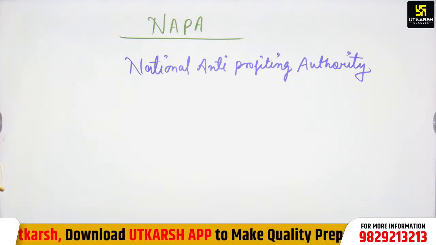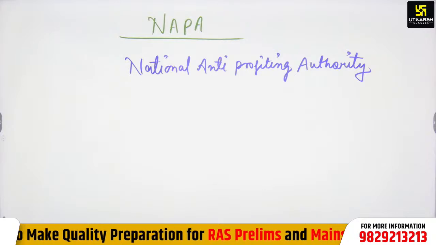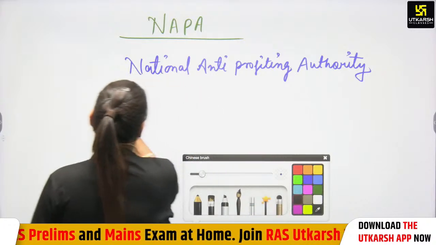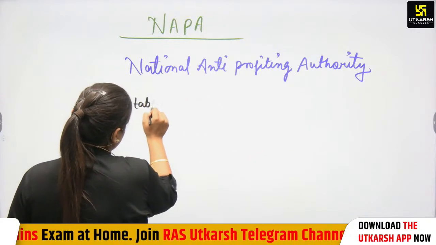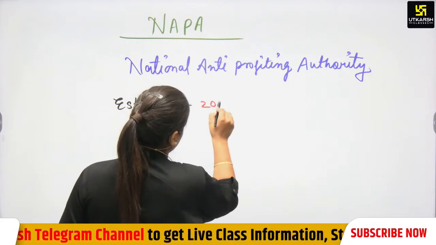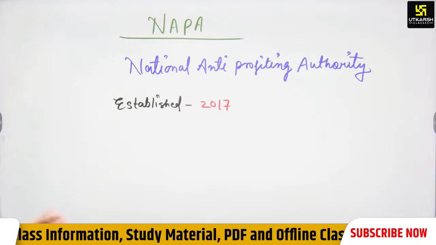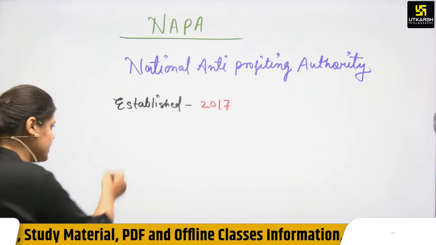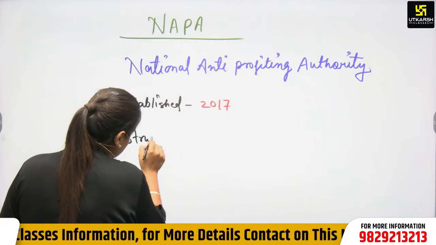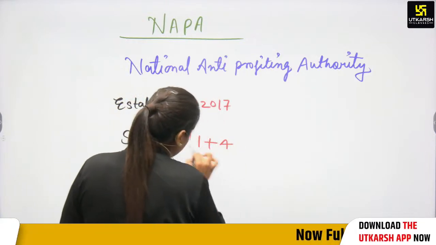So it is very clear to all of you. NAPA, write down the full form of NAPA. It is the National Anti-Profiteering Authority. It was established in 2017. And if we see the structure of NAPA, it was 1 plus 4: 1 chairman and 4 members.